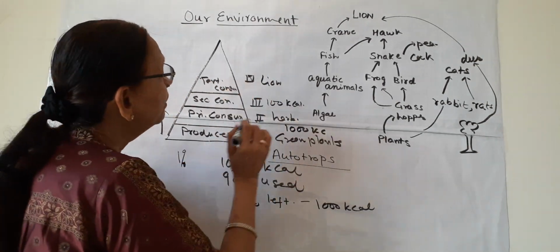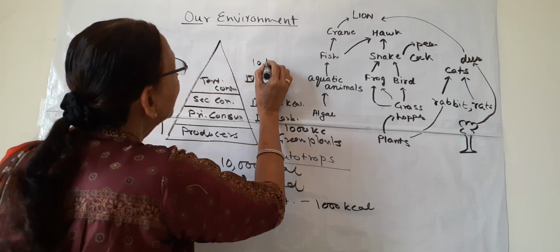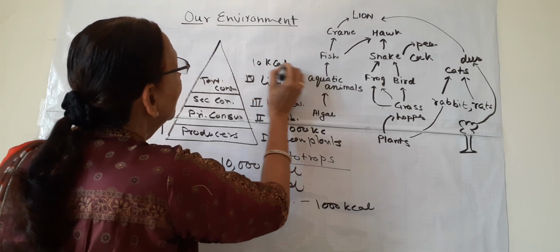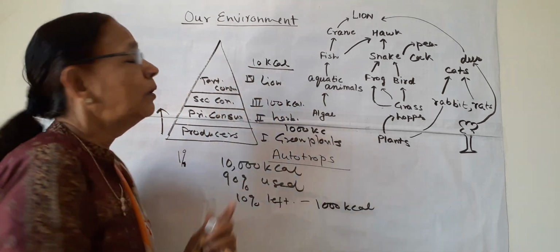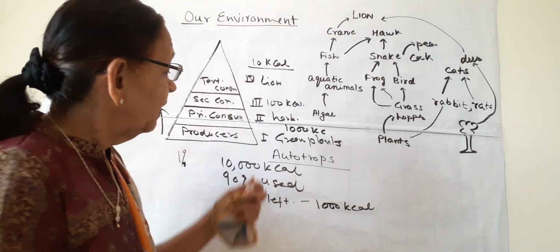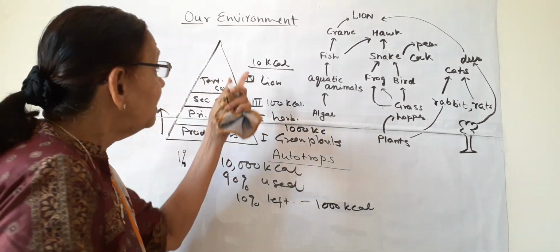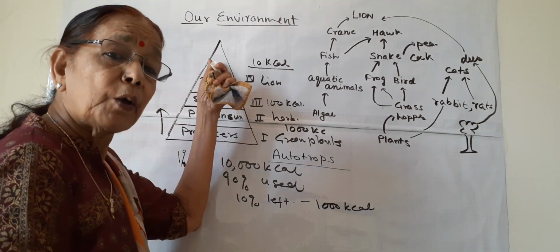Now when we come to the fourth trophic level, 10% of this is only 10 kilocalories of energy for tertiary consumers. As the energy goes on decreasing, very little energy is at the top.